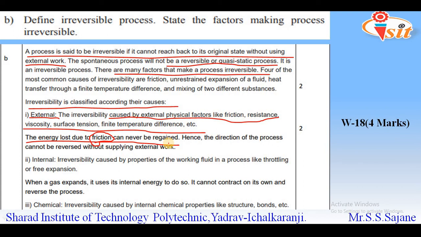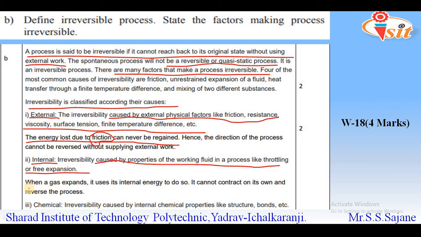So the direction of the process cannot be reversed without supplying some external work. That is, we have to perform some external work, and as a result of this, the process will be irreversible. Then the second cause for irreversibility of the process is the internal factors. So the irreversibility caused by properties of the working fluid in a process like throttling or free expansion.